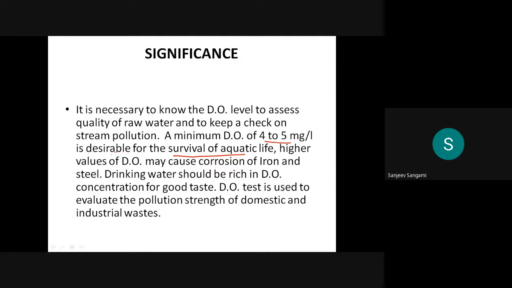So the higher the value of DO, definitely it causes the corrosion of iron, as I already explained in the previous class.